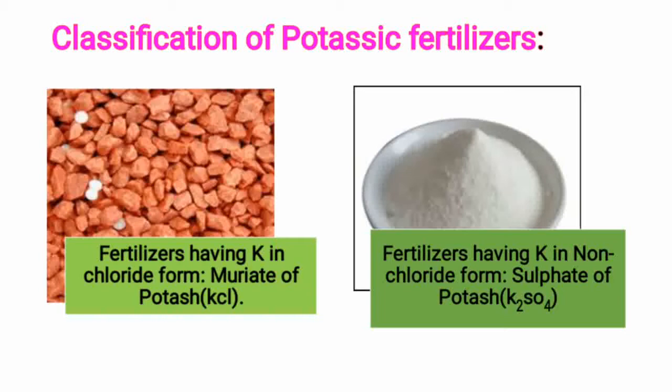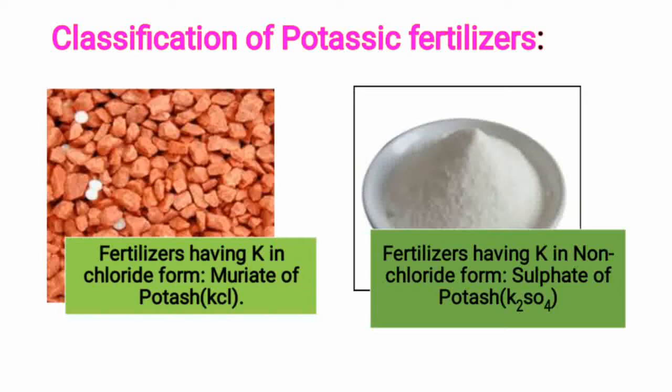In chloride form, the example is muriate of potash, which contains 60% K2O. It is very cheap compared to other fertilizers, and is also extensively used by cultivators throughout the world.